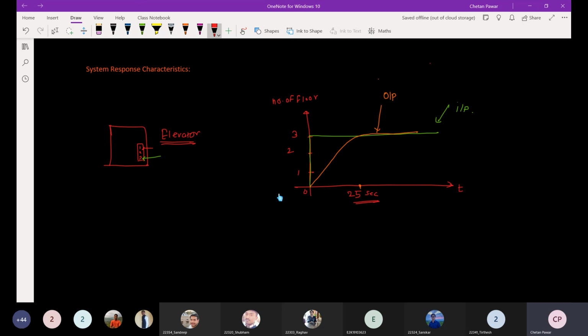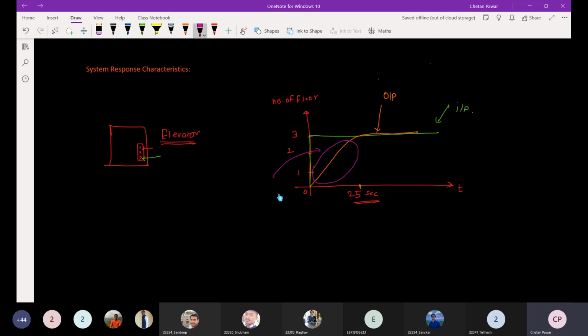So this particular part of system response for this elevator system is called a transient response.